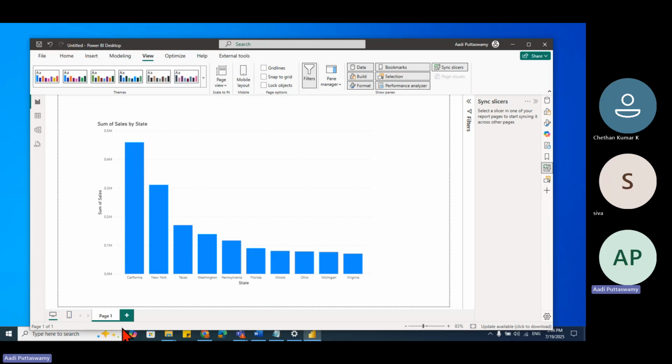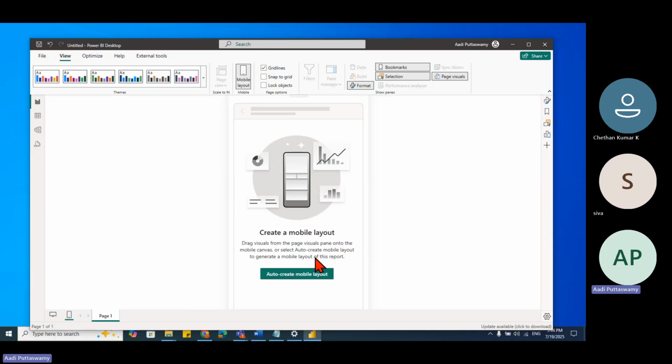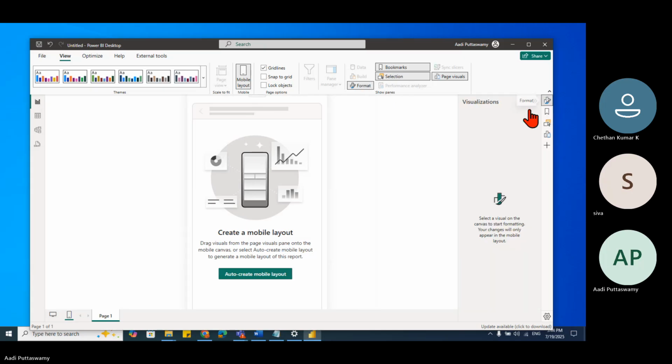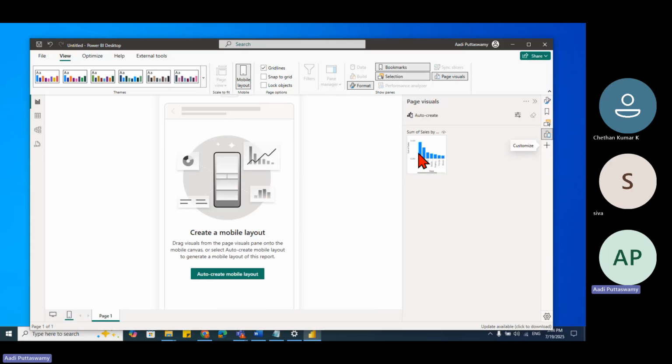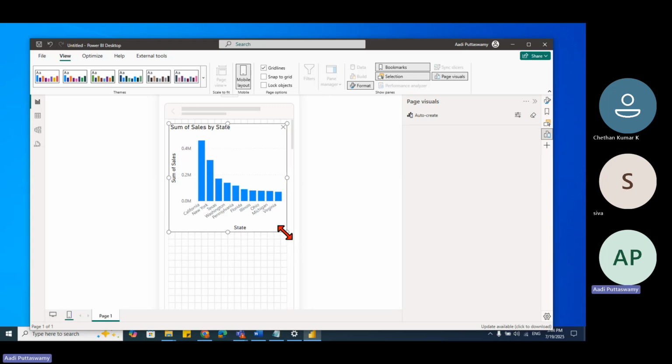Okay. Now, next comes the desktop view or the mobile view. See here, I'll click on this mobile view. It shows me how this mobile view looks. If you create some visuals, I can go here and take this. So we need to have the visuals here. See this one. Drag, and then just trying to create how it looks in the mobile.